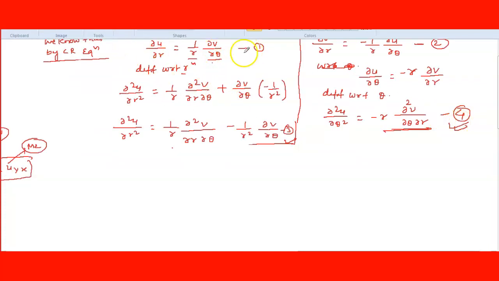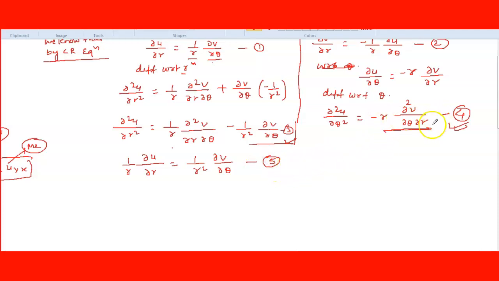From equation number 1 which we have done, del u by del r is equal to 1 upon r del v by del theta. What you do, 1 by r you multiply both sides, value will not change, right? Consider this equation number 5.